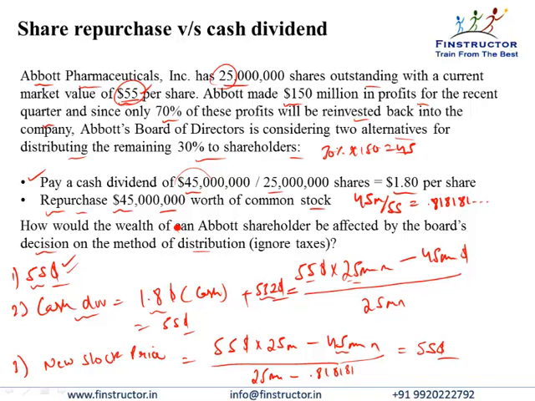So we again see that the share repurchase also does not change the total shareholder wealth, which was $55 earlier and still continues to remain at $55.